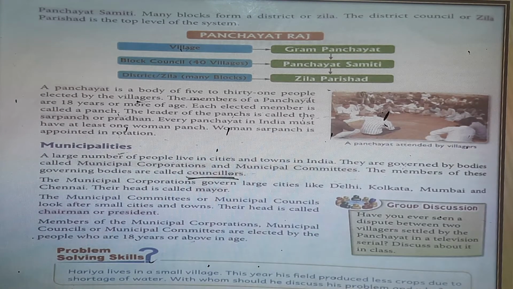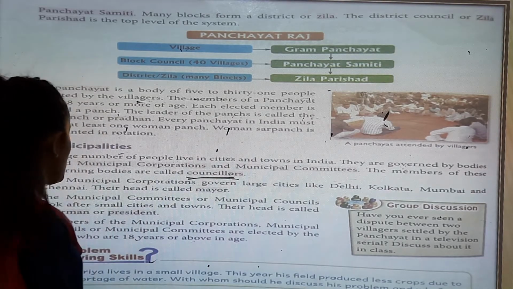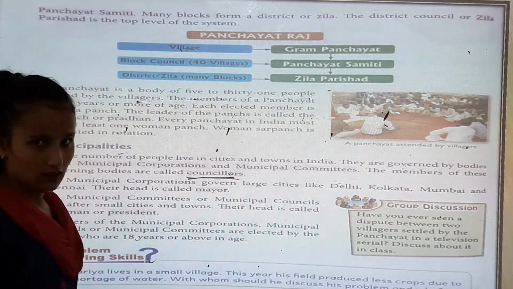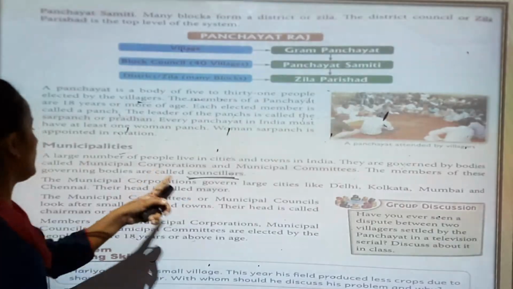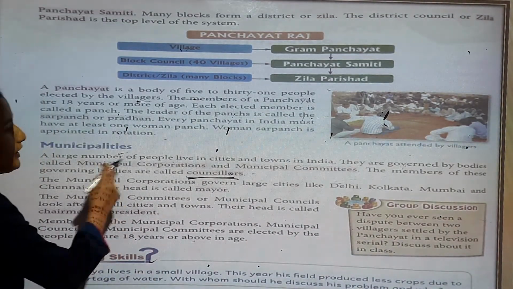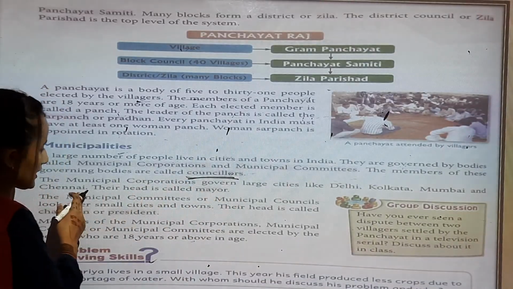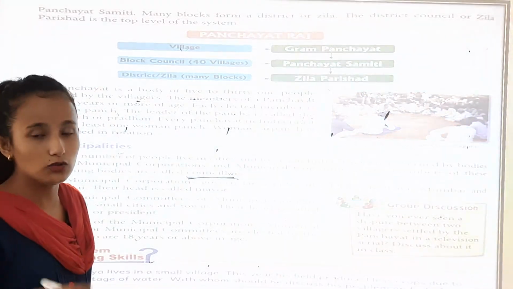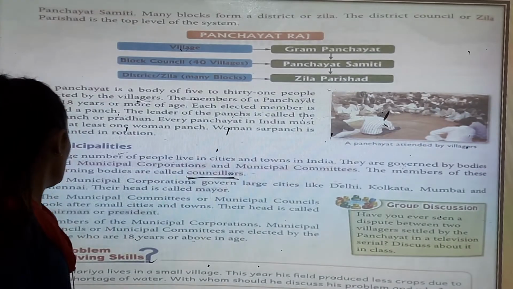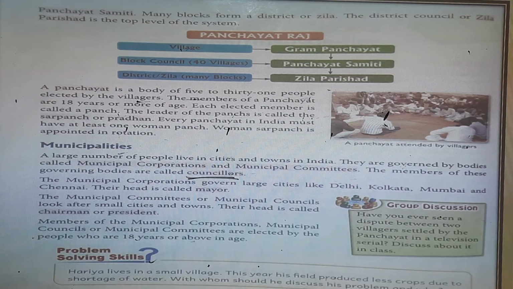The municipal corporation governs large cities like Delhi, Kolkata, Mumbai and Chennai. Their head is called the Mayor. What do we call their head? Mayor.